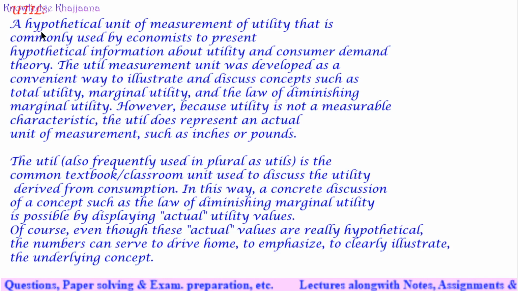A util is a hypothetical unit of measurement of utility, used by economists to present hypothetical information about utility and consumer demand theory. The util measurement unit was developed as a convenient way to illustrate and discuss concepts such as total utility, marginal utility, and the law of diminishing marginal utility.